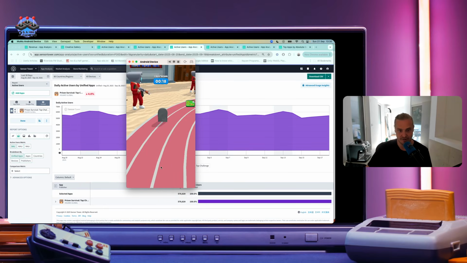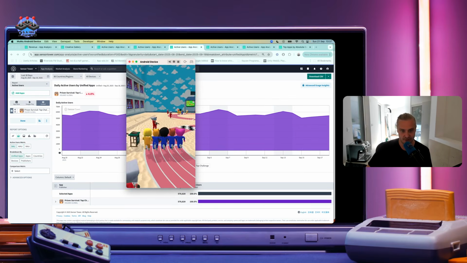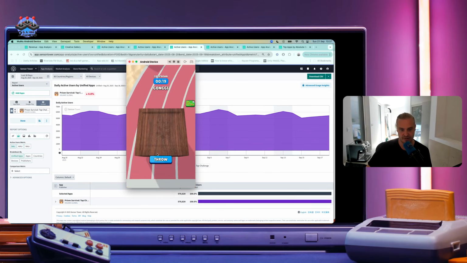So this one, let me just run through it. It's really hard to do these things when you're also talking about it. Come on. Shoot the rock. There we go. So what you can do is increase timers with a rewarded ad, or you can just play the game and solve a lot of these problems. The mini games you're always doing are always different, right? So it has this novelty factor. I'm just going to let this run out on the 10 seconds.